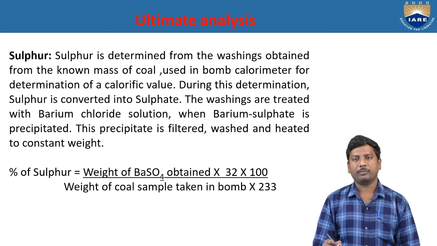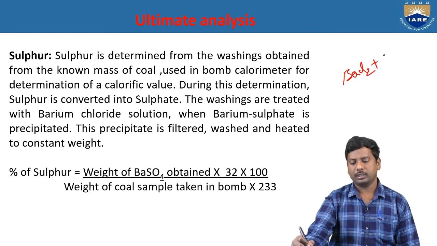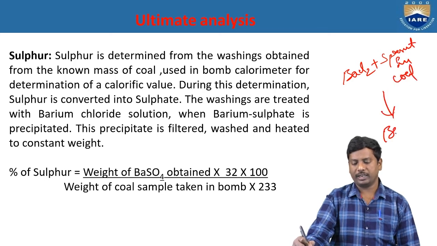That means during this determination, sulfur is converted into sulfate. For example, if you add the barium chloride solution to the coal sample, barium chloride plus the sulfur present in coal is converted into barium sulfate precipitate.